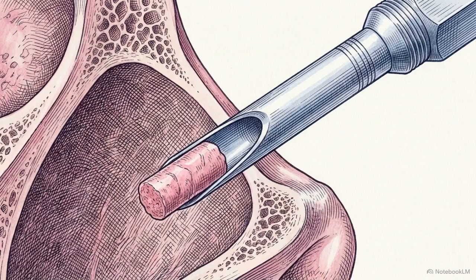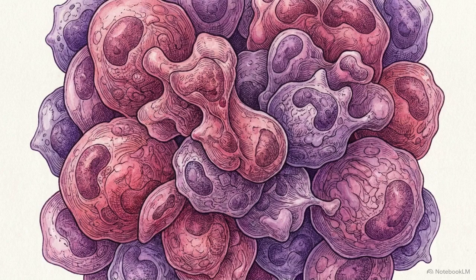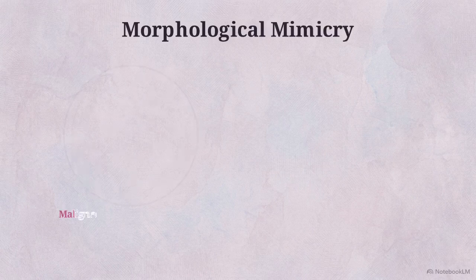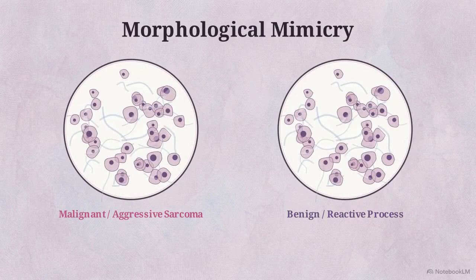While a biopsy is necessary to identify the pathology, the extracted tissue introduces a secondary set of complications for the laboratory. Once the biopsy is processed, pathologists must navigate significant diagnostic ambiguity. The central challenge is morphological mimicry. In bone pathology, aggressive malignancies and benign reactive processes often appear identical under a microscope.